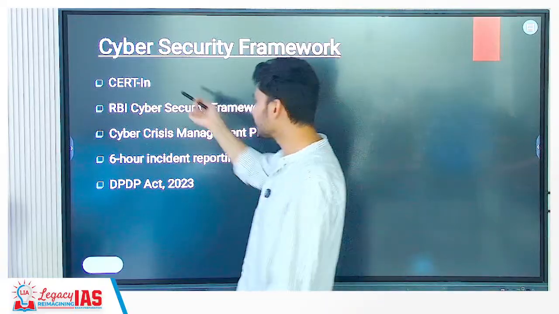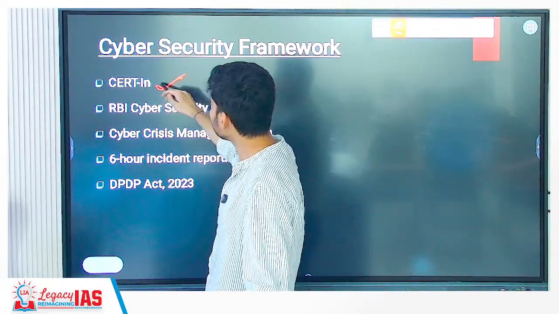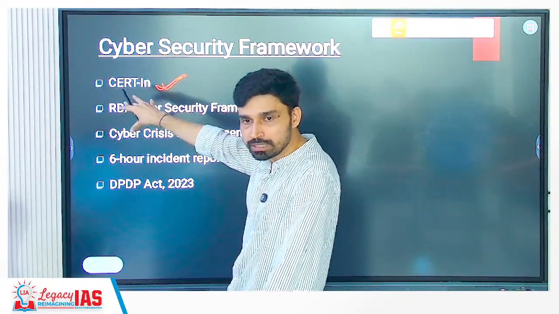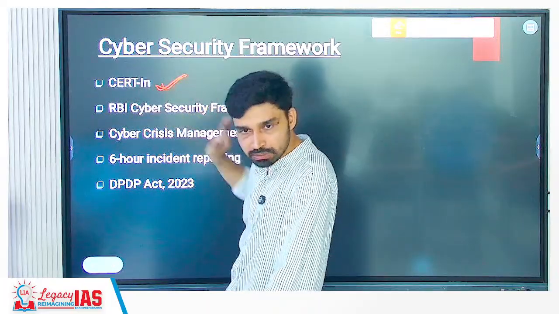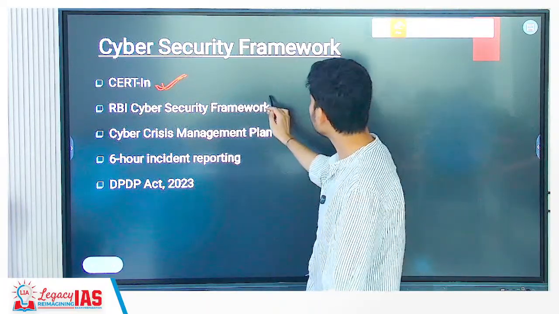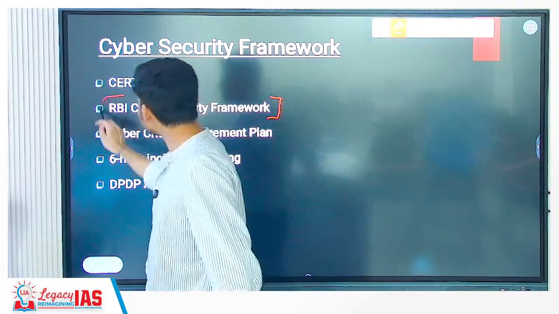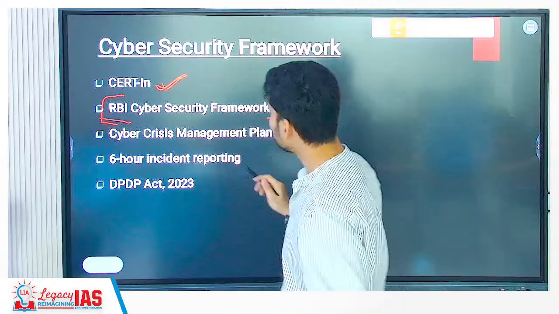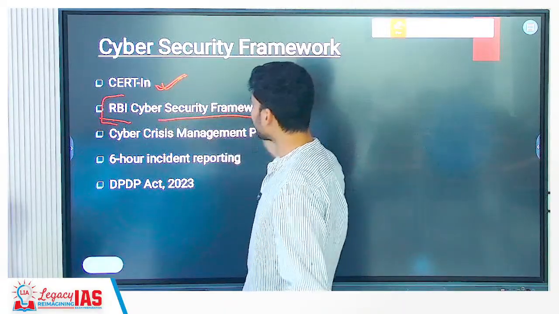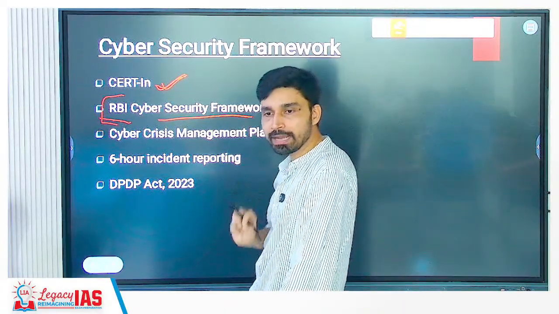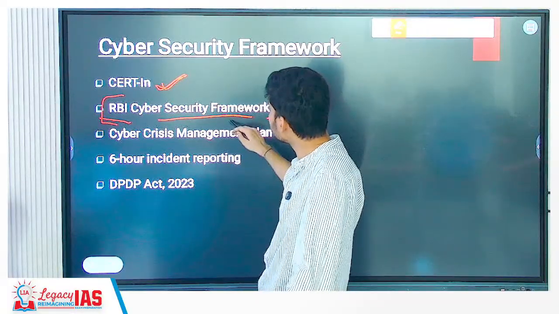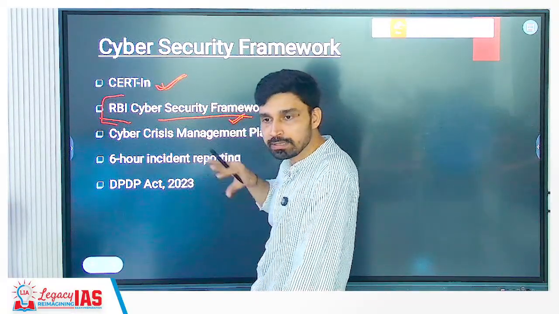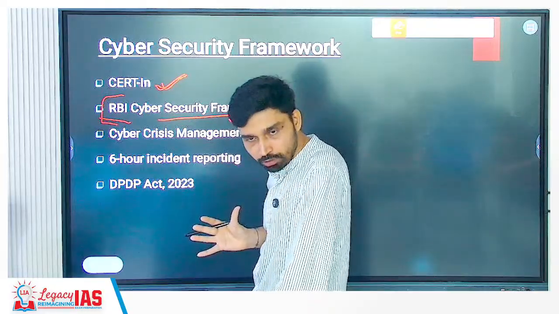Cyber security framework, this again we have discussed. How do we ensure cyber security in India? The nodal agency we have is the Computer Emergency Response Team of India, CERT, which we have seen. Then because it is the banking and financial sector, the Reserve Bank of India is the regulator of the banking system in India. So they have come up with their own cyber security framework. What kind of action steps every bank has to take to ensure that their cyber system remains secure from attack, right?